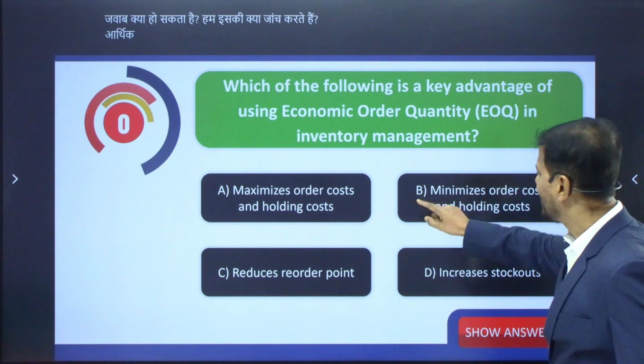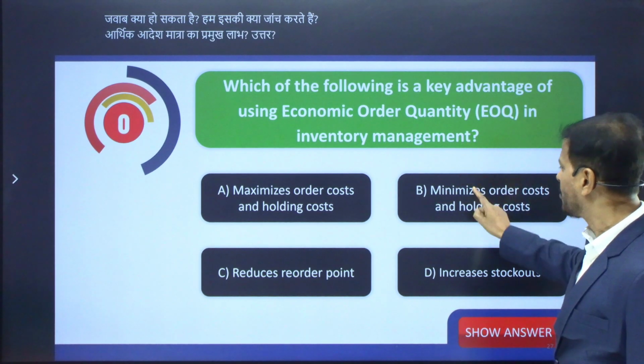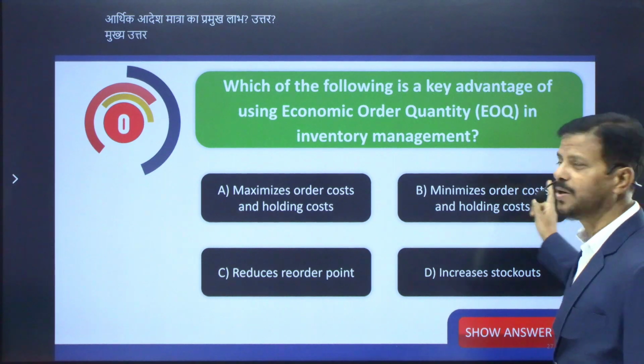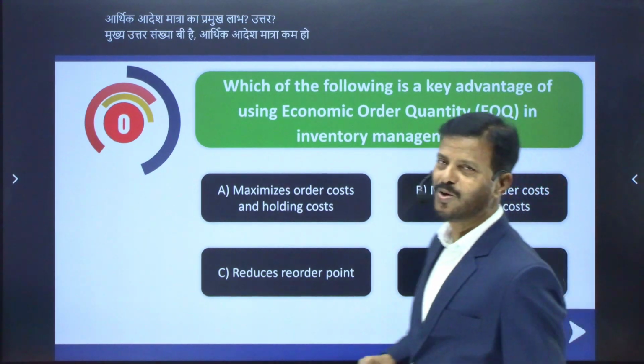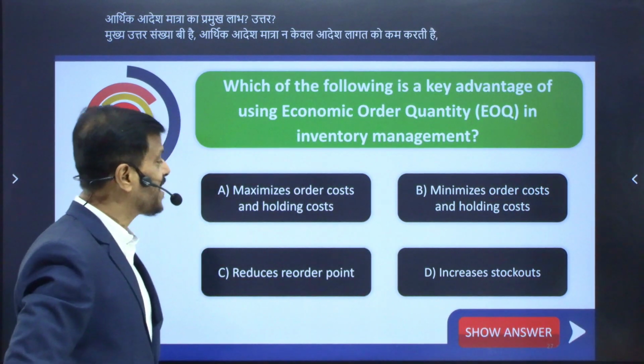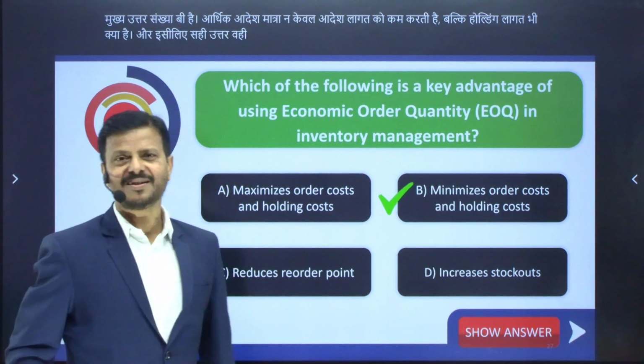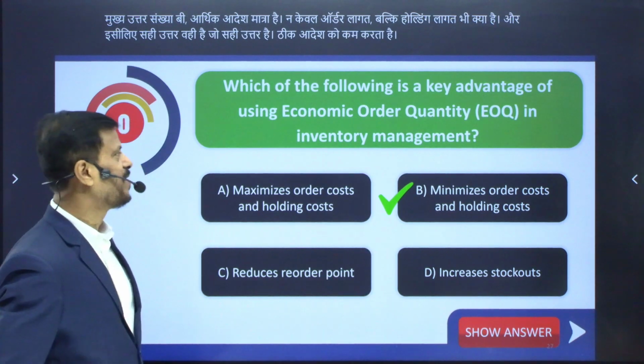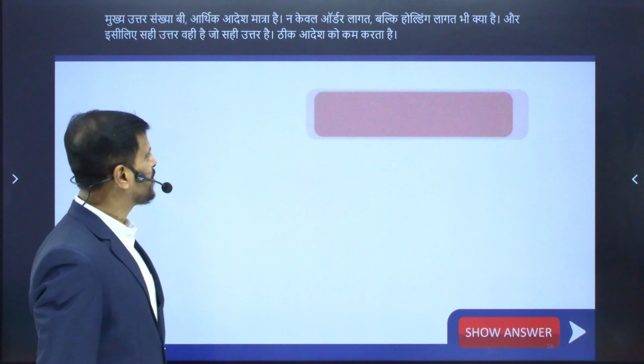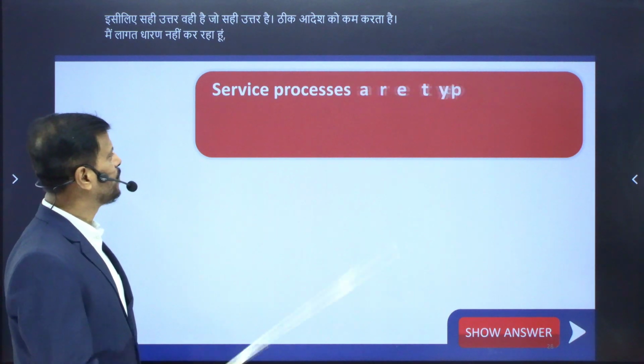The main answer is number B. The economic order quantity minimizes not only order cost, but also what? The holding cost. And that's why the correct answer is what? The correct answer is, okay, minimizes order and holding cost. So here we have the next MCQ.